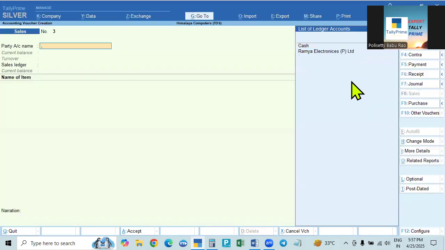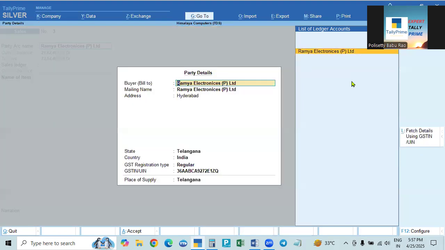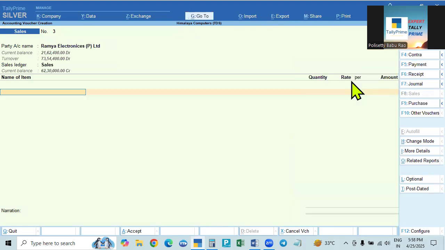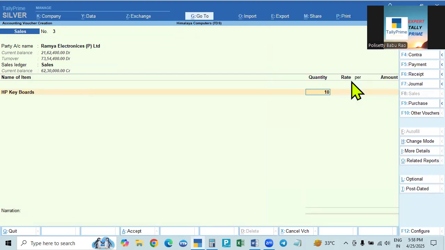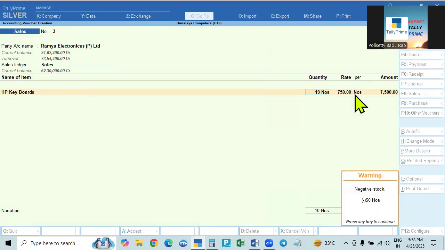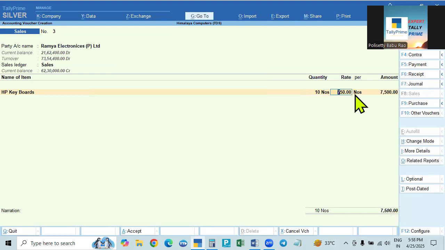On 2nd July, again we sold the goods to the same party, accept and sales. Here in this case, we will take up HP keyboard, 10 items. The purchase amount is 750. Now we are selling for 900 rupees, for example.